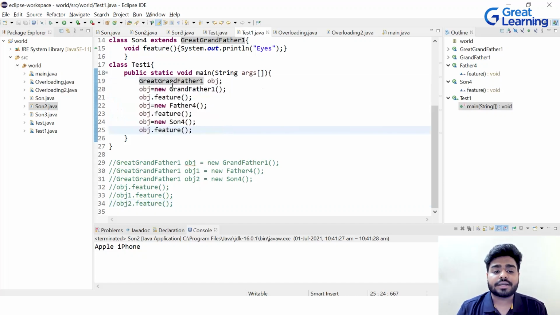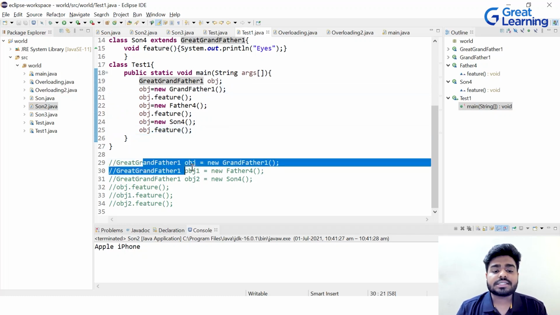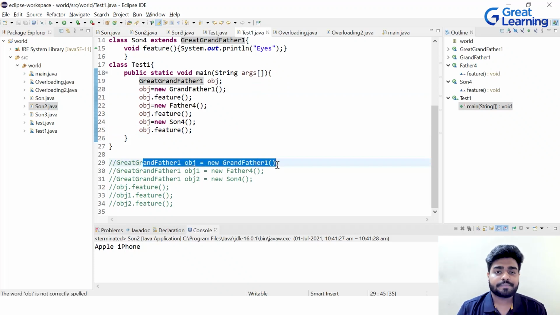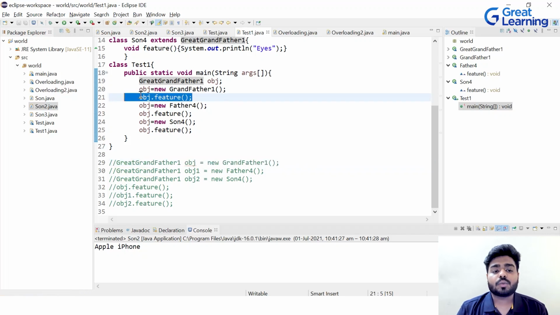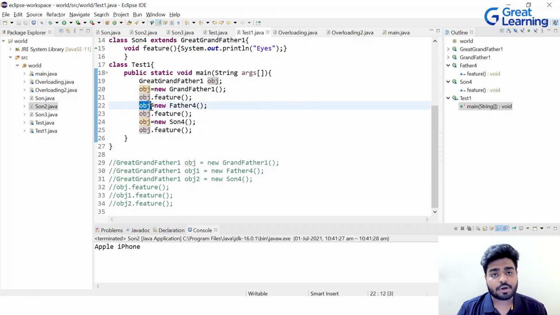Now have a look at what we have done. Great grandfather1 obj, and the same obj we have written here, obj equal to new grandfather1. That means this statement we have divided into two parts. Then we are calling it. Once that work is done, we are using the same object, but this time we are referencing it for the father class. Then again we are using the same object, but this time we are referring it to our son class and using that to call the feature function, right?